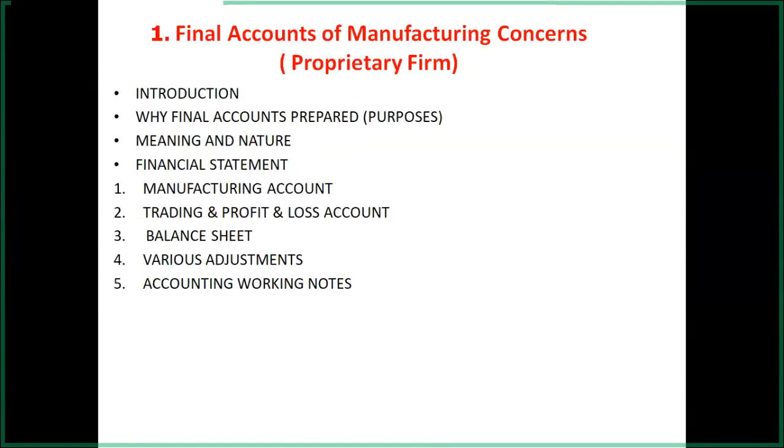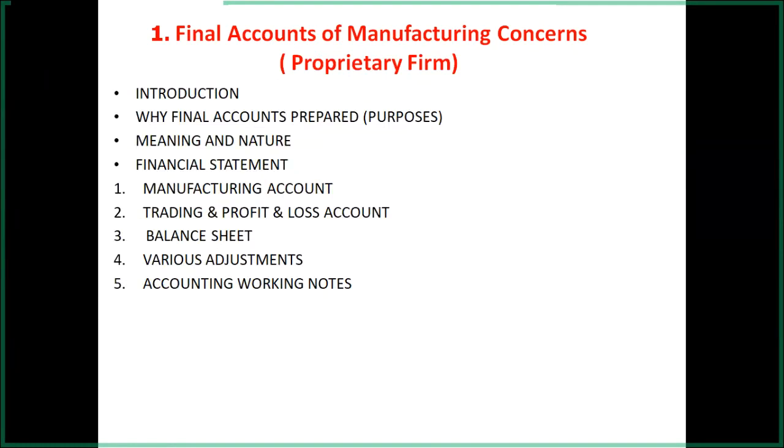And on the trading account debit side, first of all we record, in the manufacturing account, by manufacturing cost, in brackets transferred to trading account. Then we record in the trading account, to manufacturing account, in brackets transferred from cost of production, and the 3 lakhs rupees are to be recorded first, and then the items of the trading account.